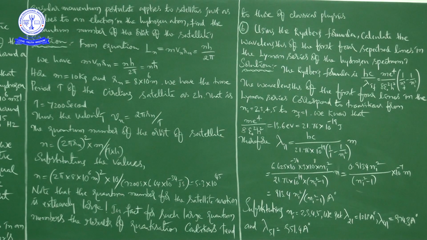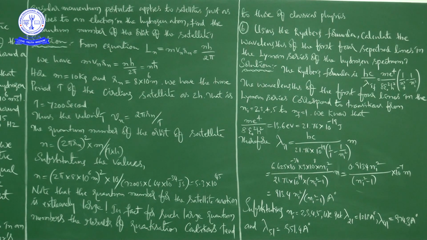Using the Rydberg formula, calculate the wavelength of the first 4 spectral lines in the Lyman series of the hydrogen spectrum.